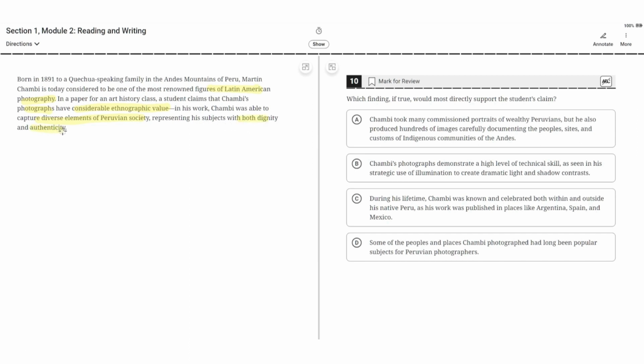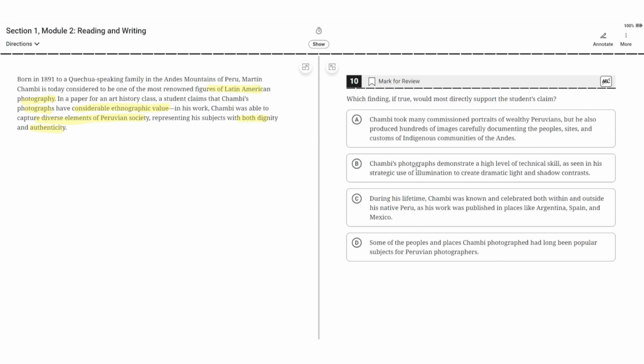authenticity. So option A says Chamby took many commissioned portraits of wealthy Peruvians, but he also produced hundreds of images carefully documenting the peoples, sites, and customs of indigenous communities of the Andes. This seems to be correct because the student's claim is that Chamby's photographs have considerable ethnographic value. And option A demonstrates how Chamby documented the diverse elements of Peruvian society. So A seems to be correct.